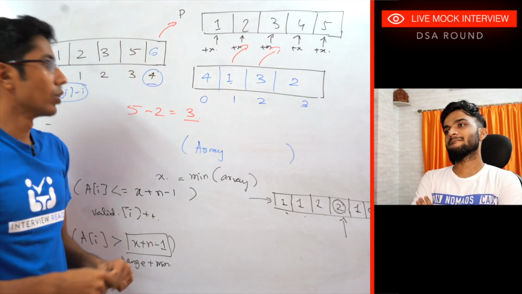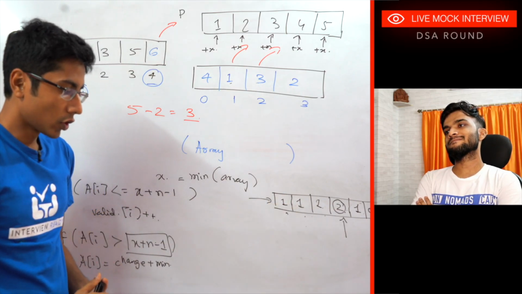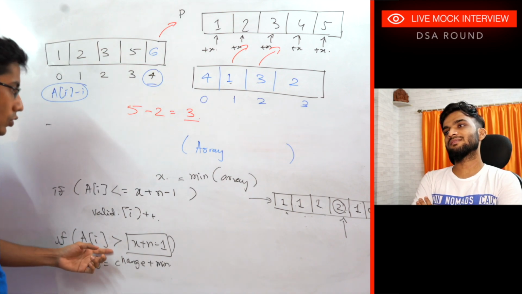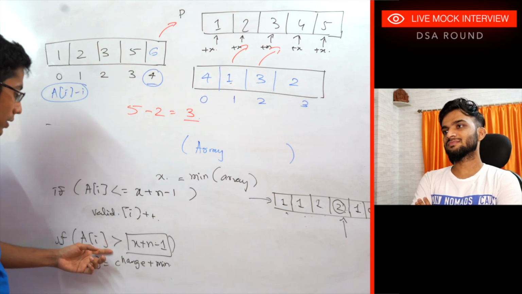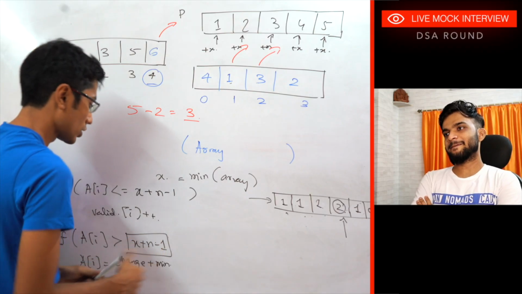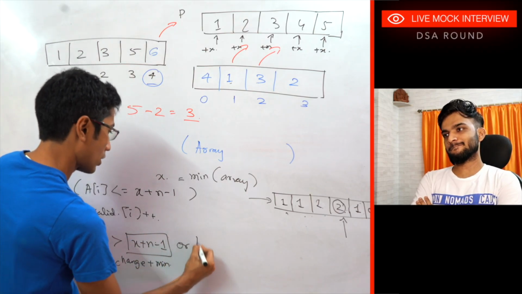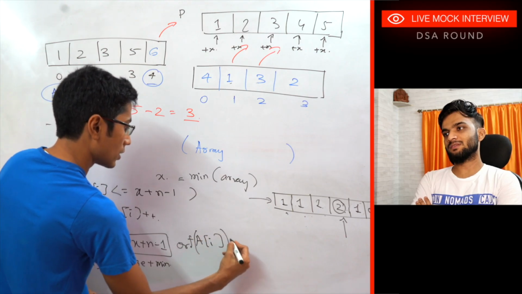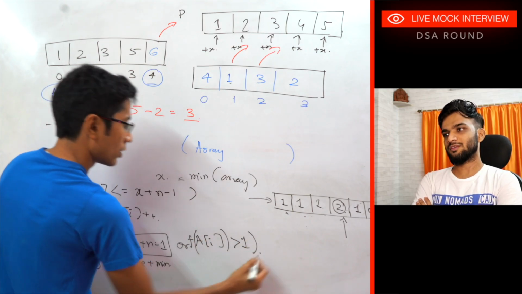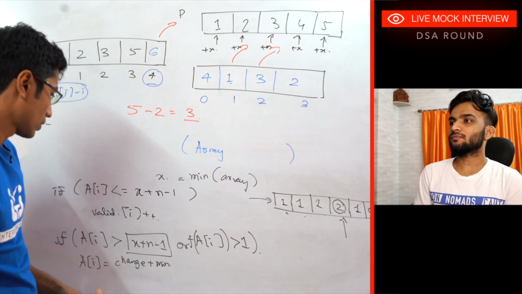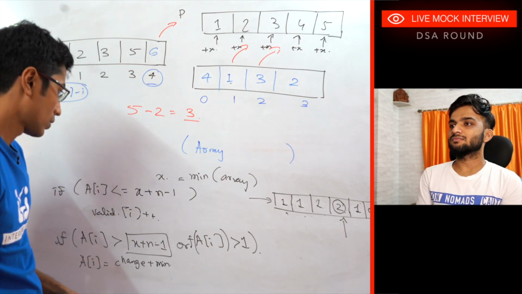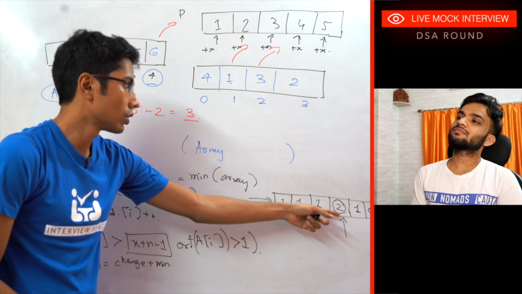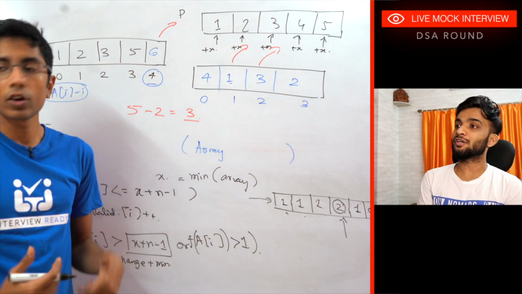At 2, what do I need to do? I need to make this 1. So if your frequency is 2, that might be another thing. So if you're either out of range, or the frequency of i is greater than 1, then I can convert you to this thing. Convert you to what? Yeah, that's a good one.